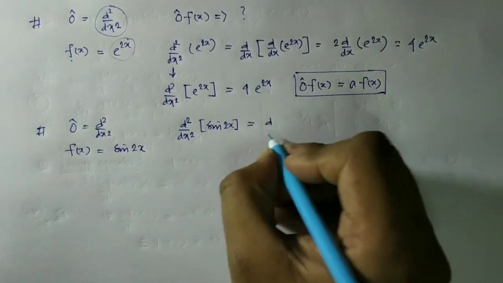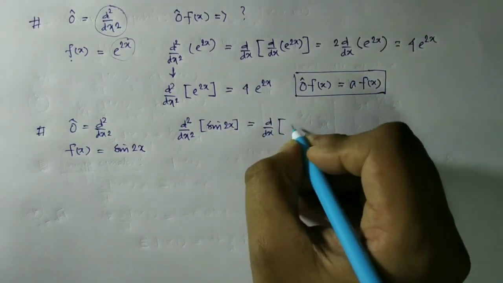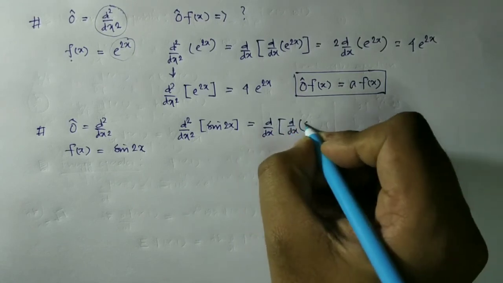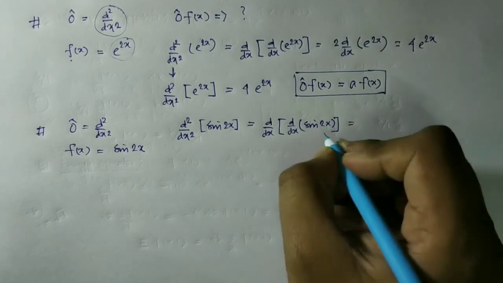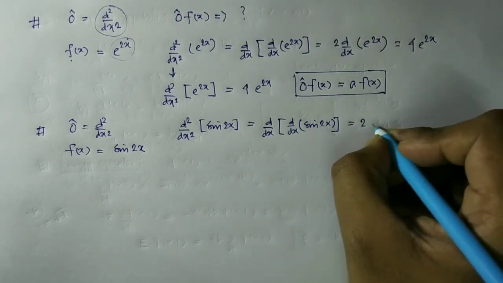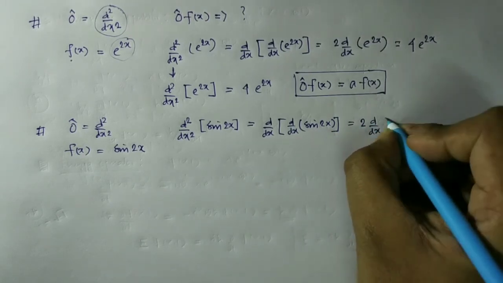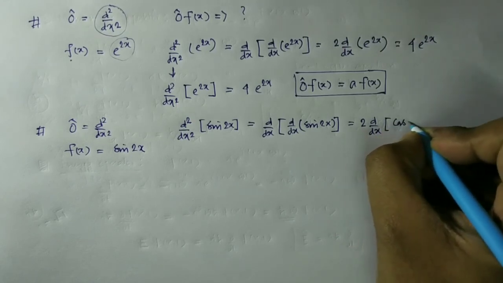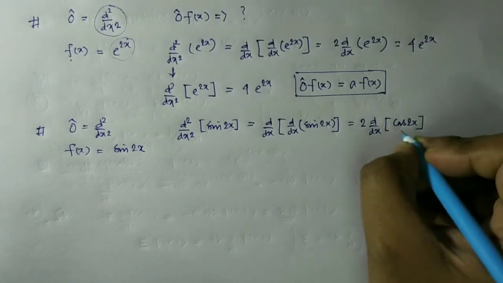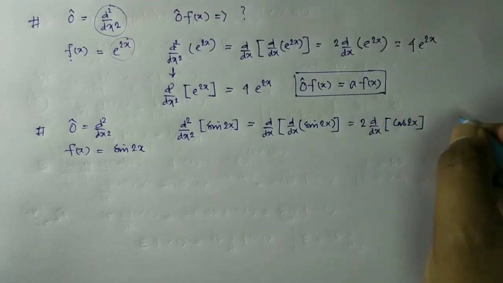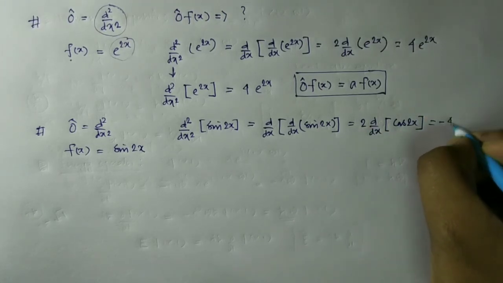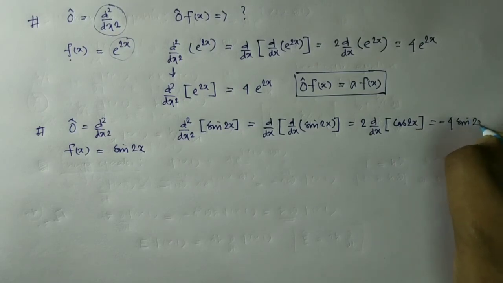So it is d/dx of d/dx of sin 2x. This gives 2 cos 2x. So 2 times d/dx of cos 2x. Again d/dx of cos 2x is minus 2 sin 2x, so it becomes minus 4 sin 2x.